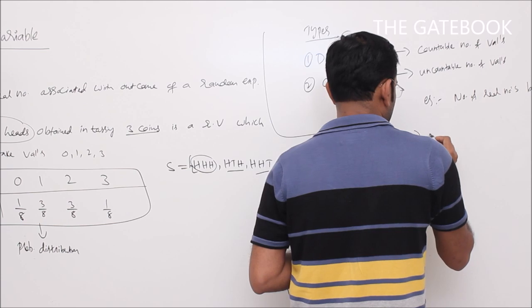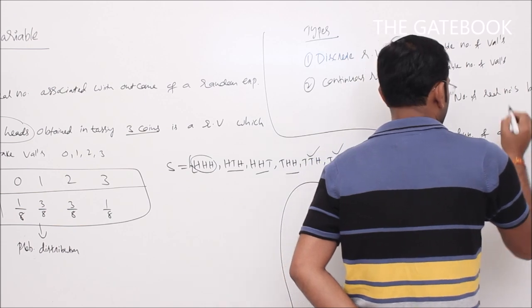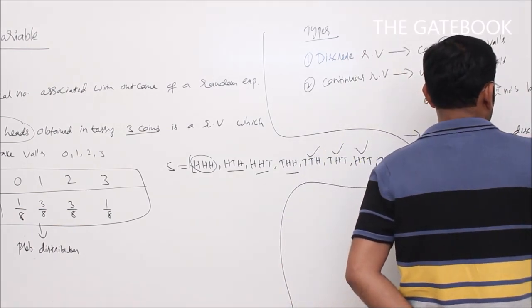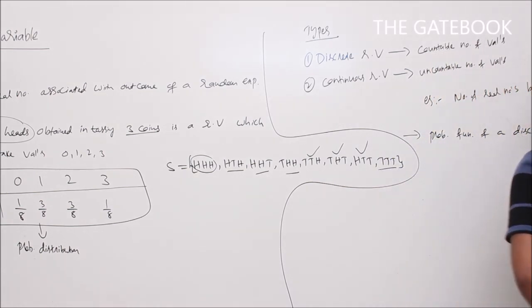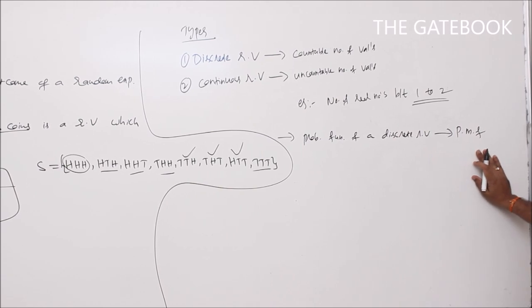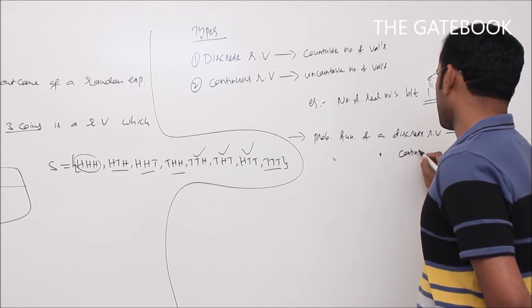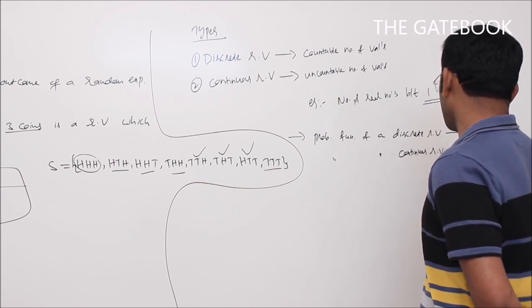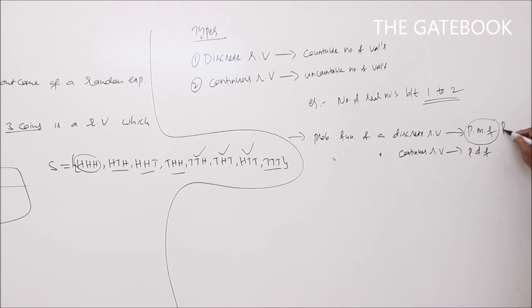Now I can say that the probability function of a discrete random variable is called the probability mass function, whereas the probability function of a continuous random variable is called the probability density function. So in general, PMF is denoted by P of X symbol, and PDF is in general denoted by F of X.